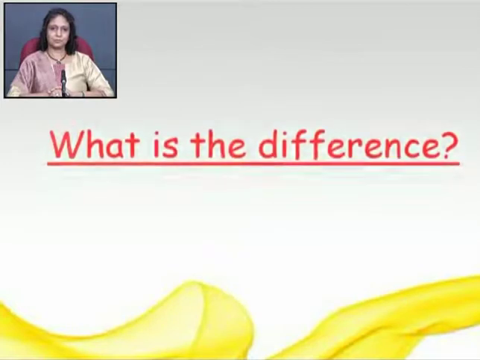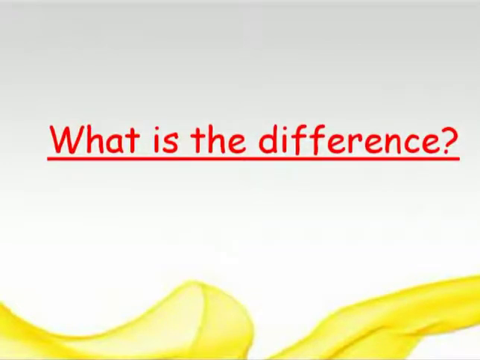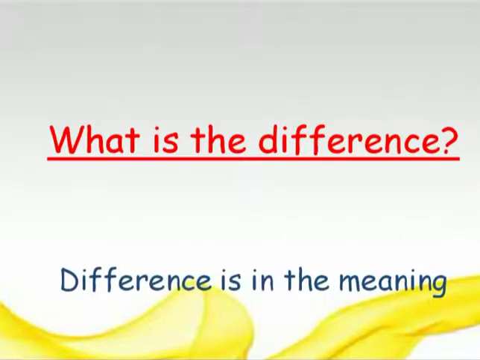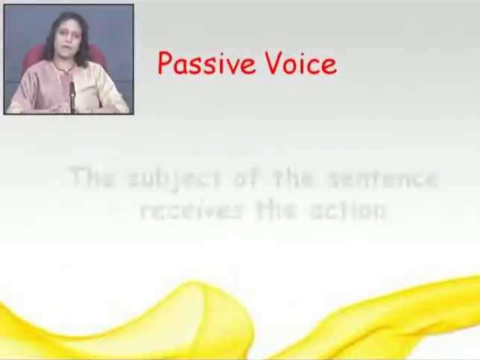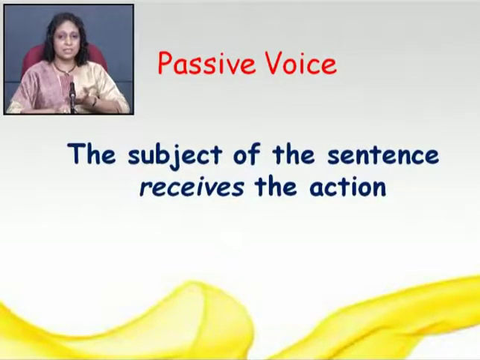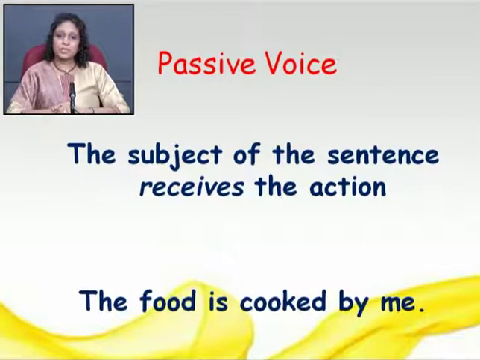Fine. Now let's understand what is the difference between active voice and passive voice. So you should know when you should use active voice and when you should use passive voice in spoken language. The difference is in the meaning, right? In passive voice, the subject of the sentence receives the action. For example, the food is cooked by me.